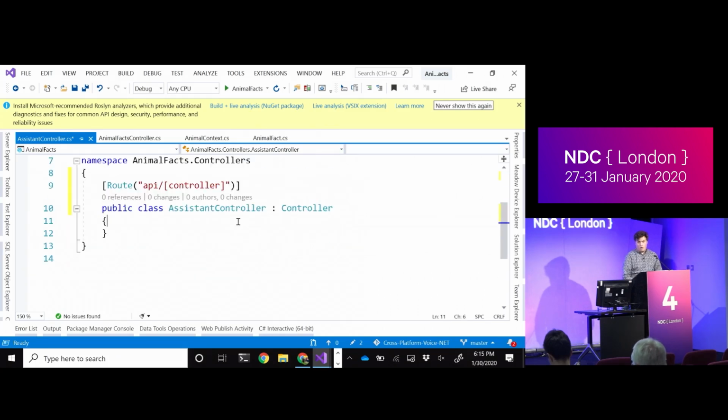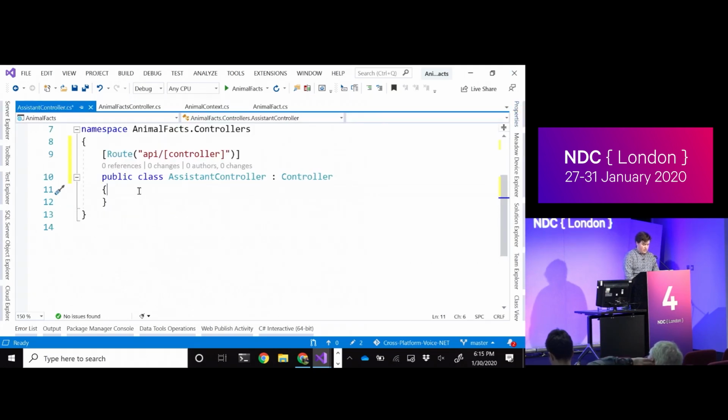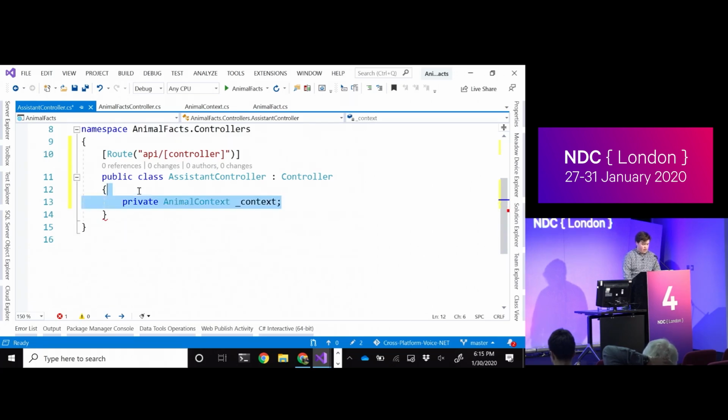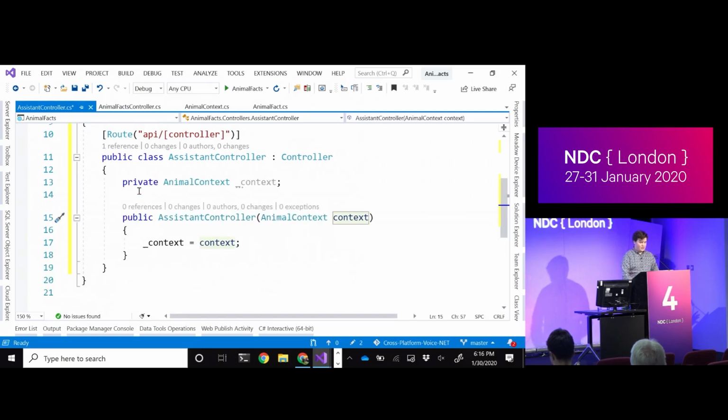The next thing I need is to also inject my database context like I did in the base animal facts controller. So I'll just start initializing that here. Private animal context, and we'll just call it context. My favorite shortcut so far with doing a lot of dependency injection, for those of you who haven't seen this before, or maybe I'm just nuts and you all know this: highlight it, Control period, generate constructor. Oh my God, so easy, instead of typing them all in the constructor parameters.